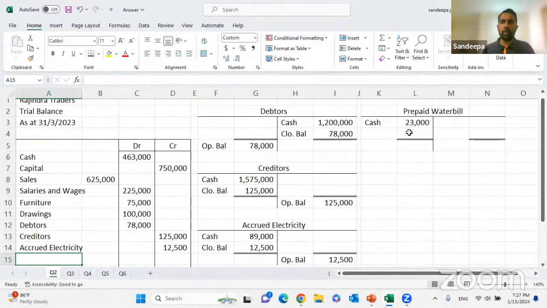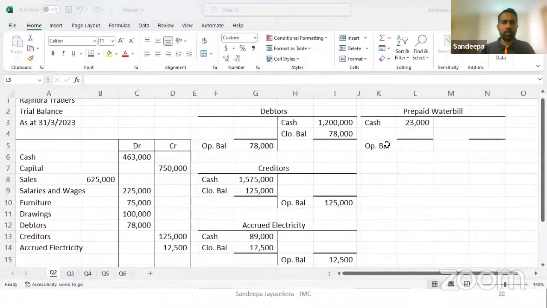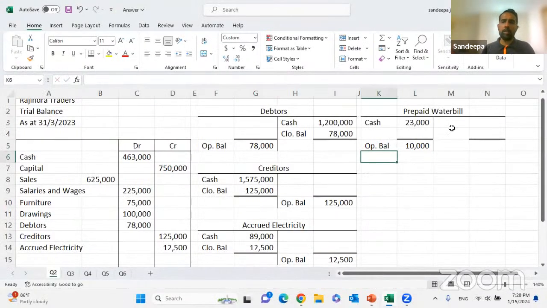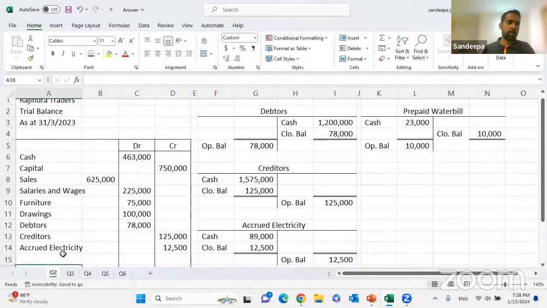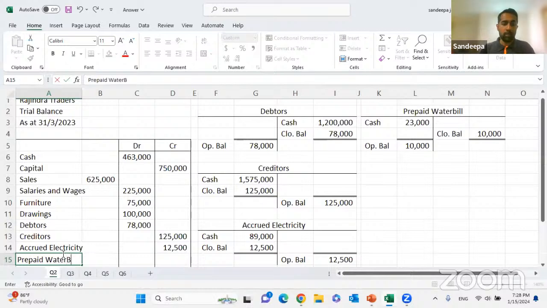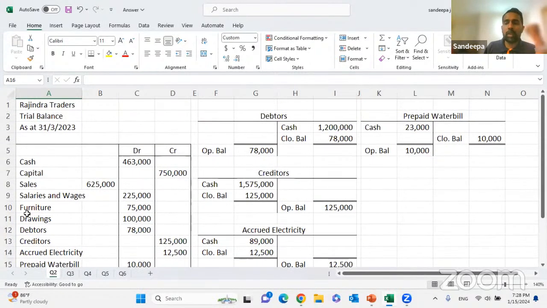Update prepaid water bill, which is an asset. So next year opening balance should be 10,000. That means this year closing balance should come from the credit side, 10,000. I'm going to put the prepaid water bill here, which is an asset, 10,000. Closing balances, you need to put that in the correct place. You need to think about the next year opening.